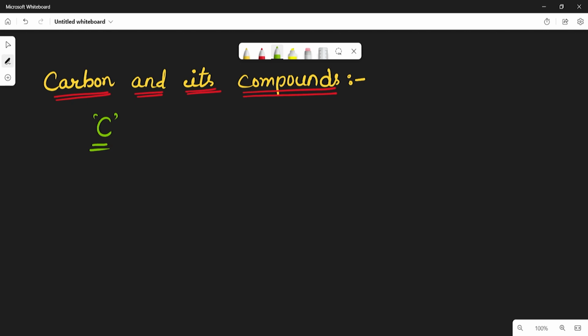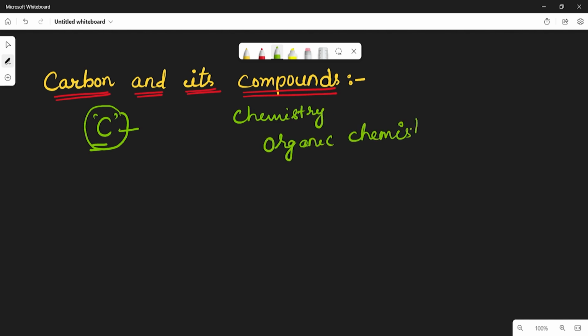Because this single element plays a vital role, it deals with a number of compounds. Based on carbon, there is a separate branch in chemistry, and that is nothing but organic chemistry. Such a vitally important element, this carbon.